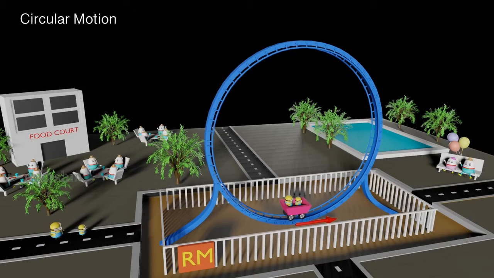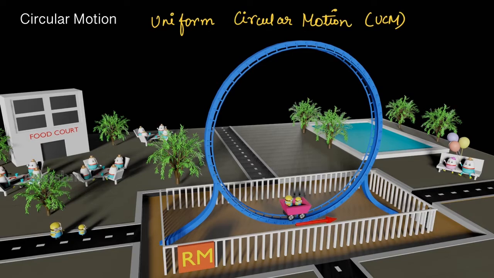Today, let us discuss circular motion. So, simply put, if a body is moving in a circular path, it is said to be in circular motion. So, we will classify our circular motion as broadly two types. One is uniform circular motion or UCM, and the other is non uniform circular motion.